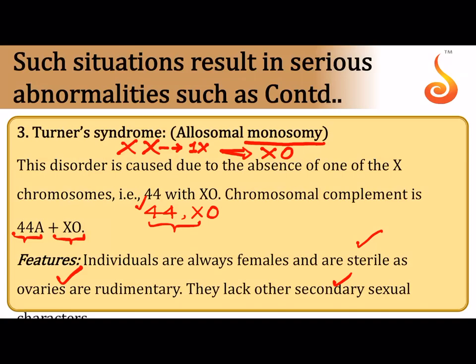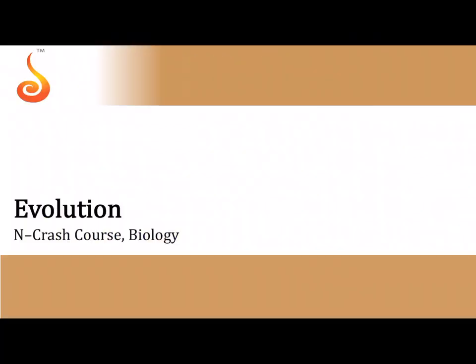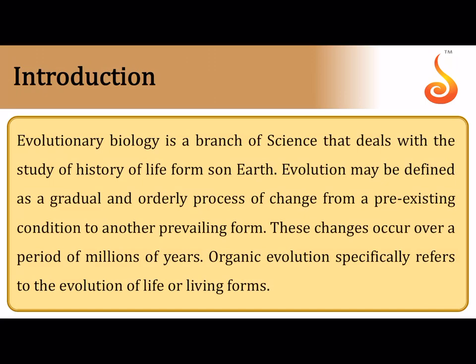So with this, we complete the synopsis of the chapter, Principles of Inheritance and Variation. Now let us move on to a quick synopsis of the chapter Evolution. You all know about evolutionary biology being a branch of science that mostly deals with the study of the history of life forms on Earth. So life forms on Earth is basically what is dealt with in evolutionary biology.